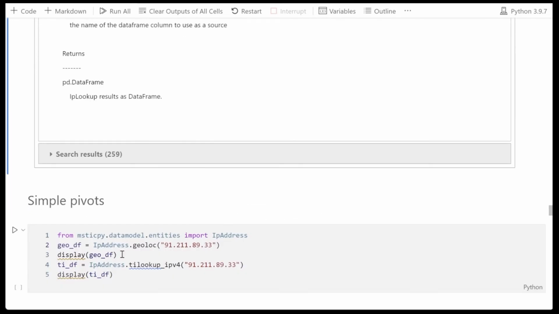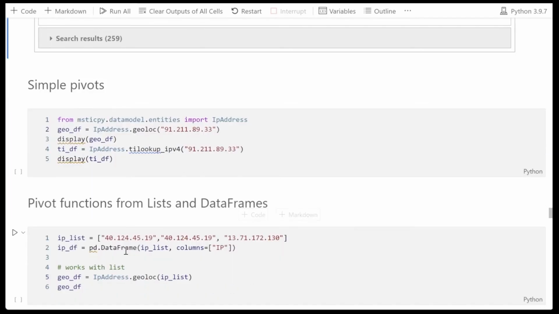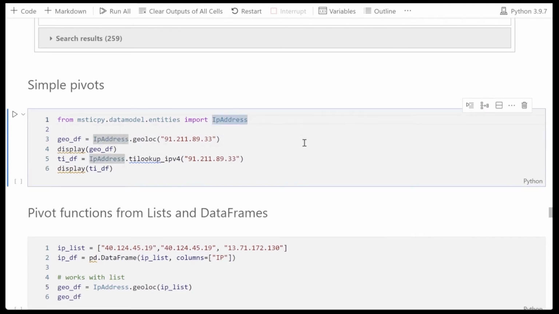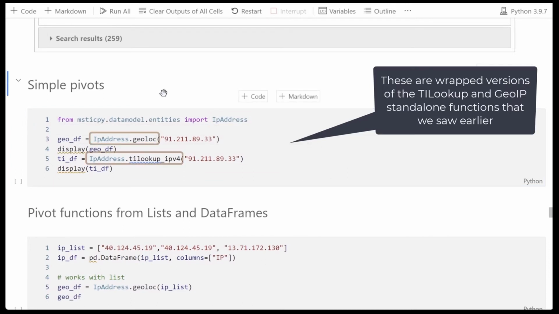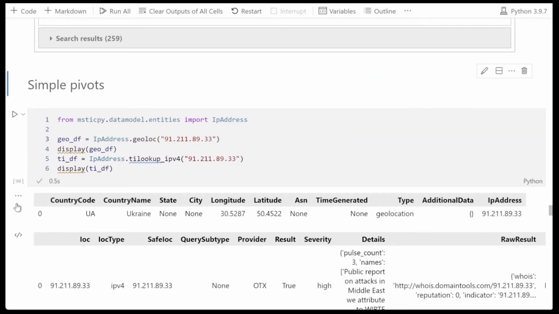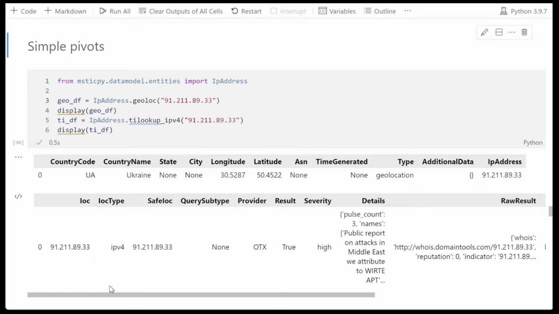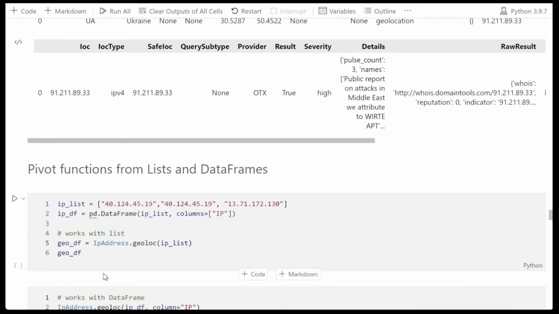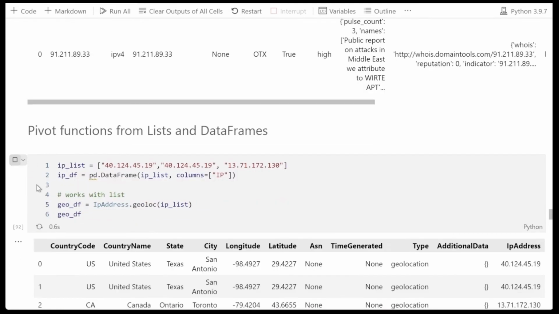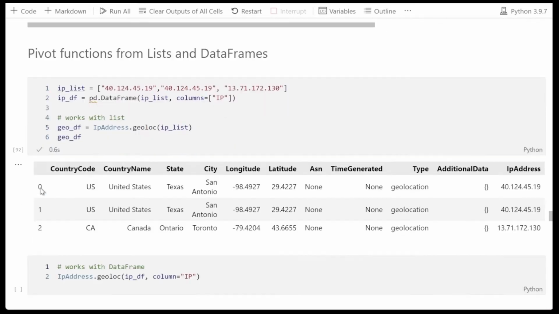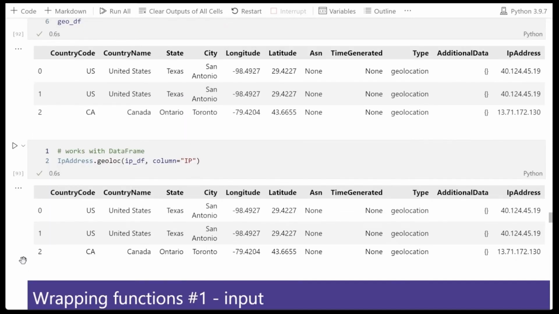And if we look at how a couple work, here's a geolocation lookup and a threat intel lookup, so we're importing the IP address entity. They're both methods now of the IP address entity rather than standalone functions. We can run those and easily get geolocation and threat intelligence for the IP address. Do they work with lists and data frames as inputs? Of course they do. Here we can see we're passing a list to the geolocation function. And the same function taking a data frame as input.